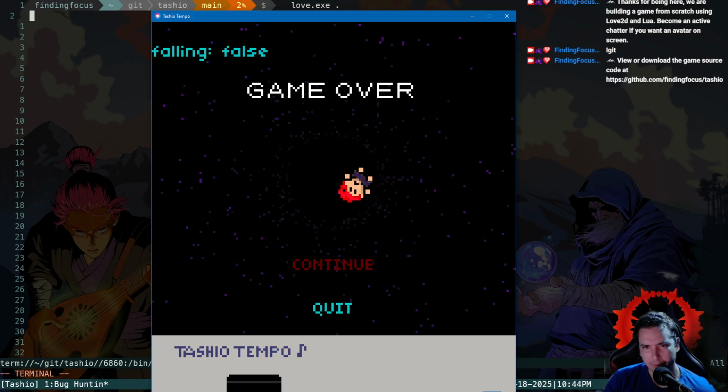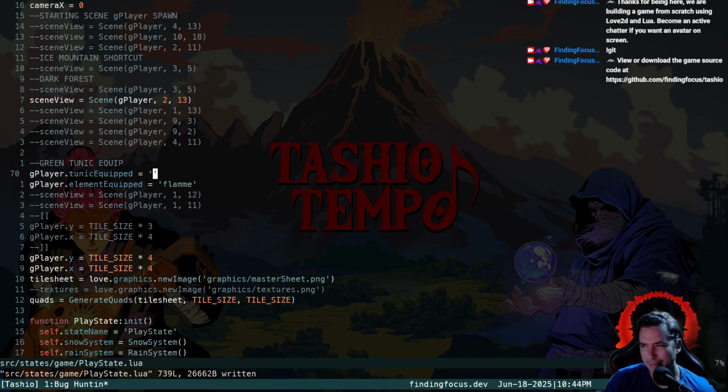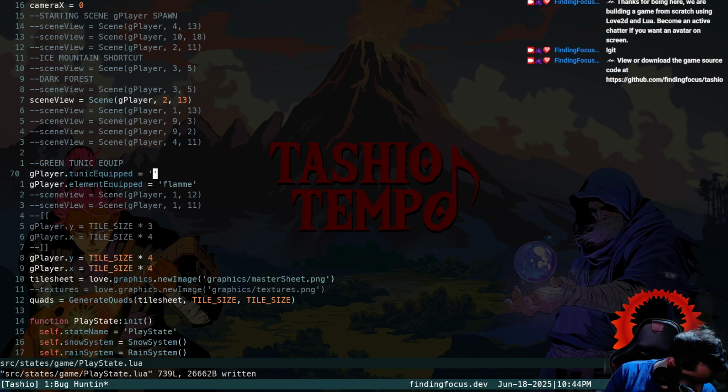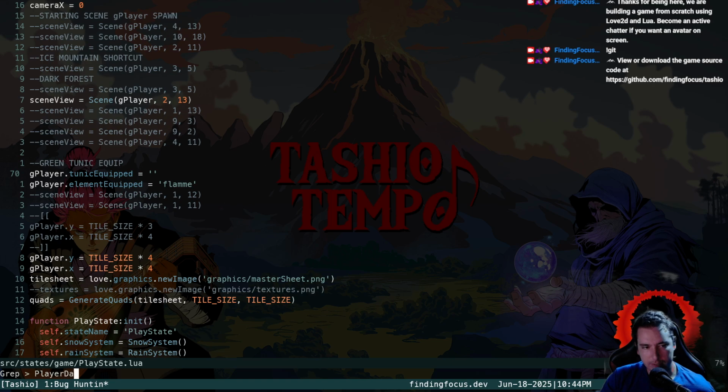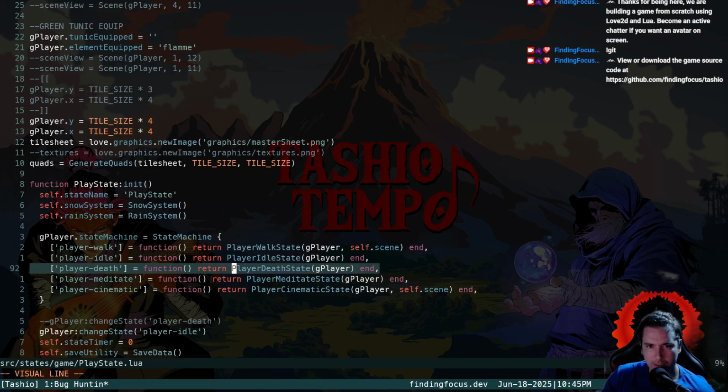Okay, we didn't crash there. So if we didn't crash there, I guess I'm just curious how the player death state is being invoked. Now we pass in the global player to the death state here on the init, so it has a reference to the G player, the global player.